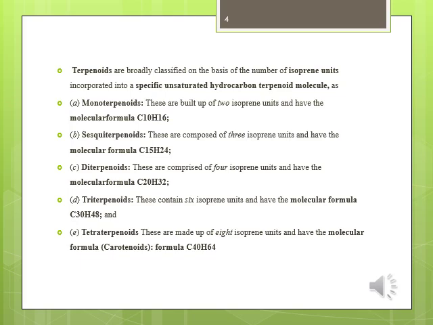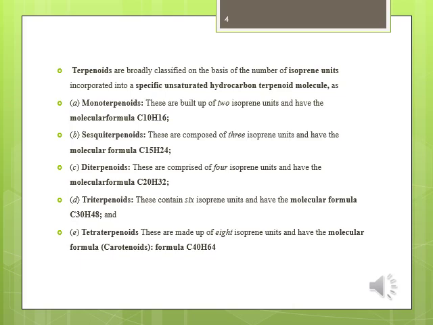Terpenoid molecules are, number 1, monoterpenes. These are built up of two isoprene units and have the molecular formula C10H16. Number 2, sesquiterpenoids. These are composed of three isoprene units and have the molecular formula C15H28.